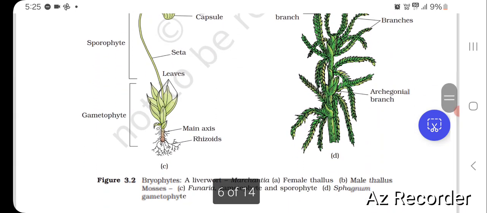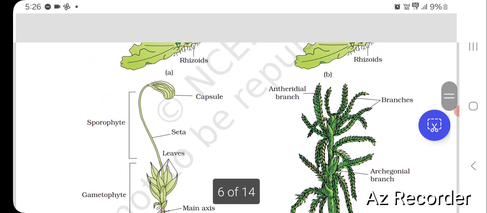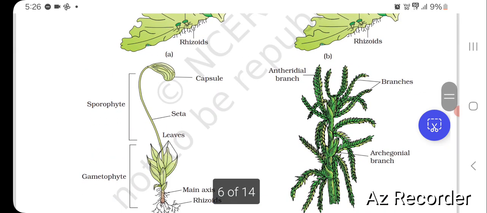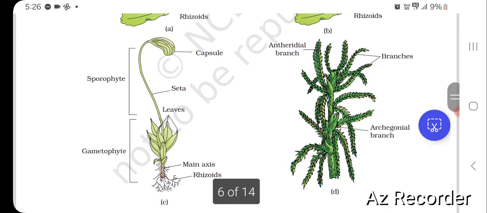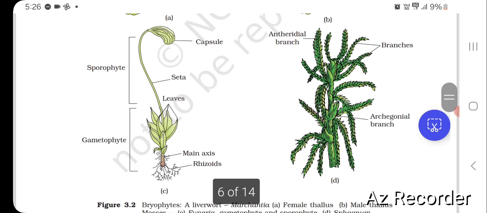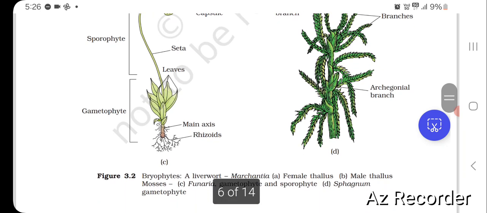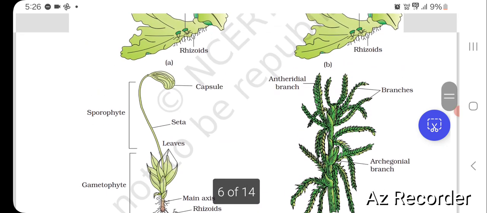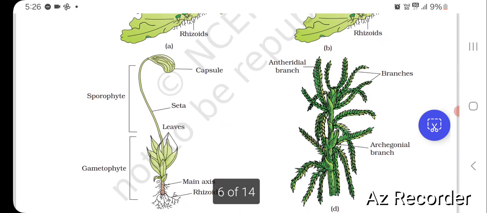Then the mosses. The moss is the Funaria, gametophyte and sporophyte conditions, and the D1 is Sphagnum gametophyte. The sporophyte has capsule, seta, and the gametophyte has leaves, main axis, and rhizoids. Then the Sphagnum gametophyte, it has antheridial branch and archegonial branch.